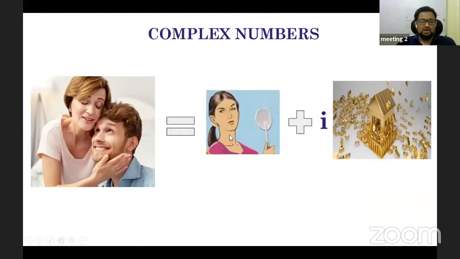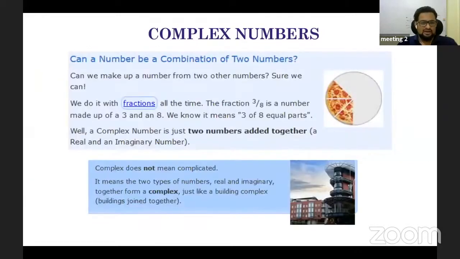In the same way here, 2 things I am combining, daughter-in-law and money, the property, for a marriage, for the mother-in-law. So like this, you can see that complex numbers are used everywhere. Everywhere there is a relationship between 2 entities, we need complex numbers to model them.